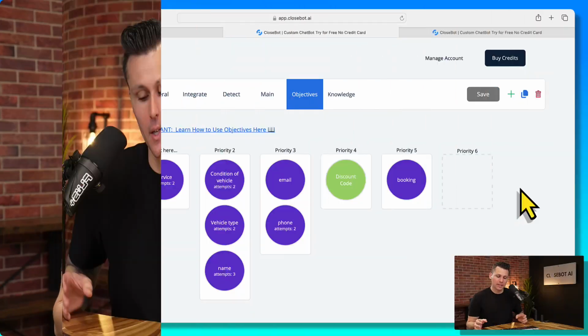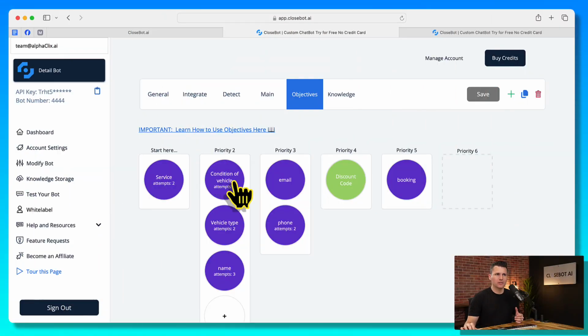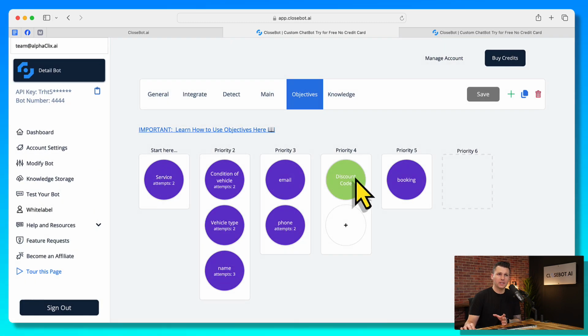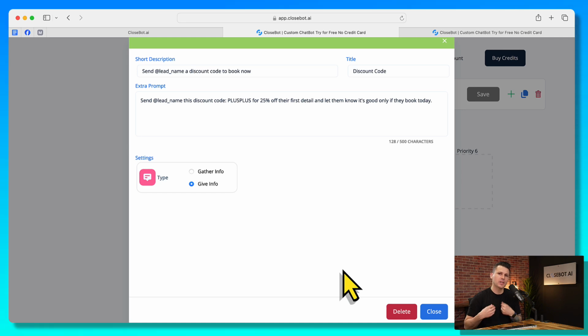Hey there, so in this video, let's talk about the max attempt limit. What that means is when you go to your objectives, you're going to notice this is only available on your gather infos. And let me pull up this give info real quick. There is no max attempts because we're simply giving information and the AI will achieve that the first time it